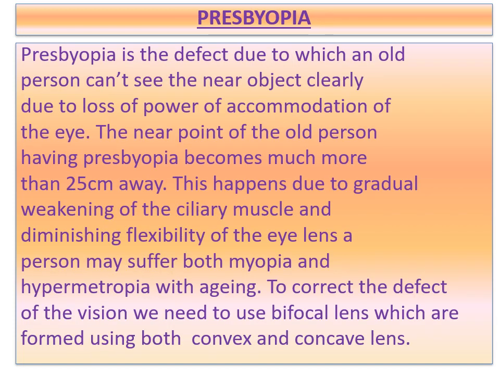So coming to presbyopia, you have to remember presbyopia is the defect due to which an old person cannot see the near object clearly due to loss of power of accommodation of the eye. The near point of an old person having presbyopia becomes much more than 25 centimeters away. This happens due to the gradual weakening of the ciliary muscles and diminishing flexibility of the eye lens. A person may suffer both myopia as well as hypermetropia with aging. To correct the defect of vision, we need to use a bifocal lens which is formed using both convex and concave lenses.